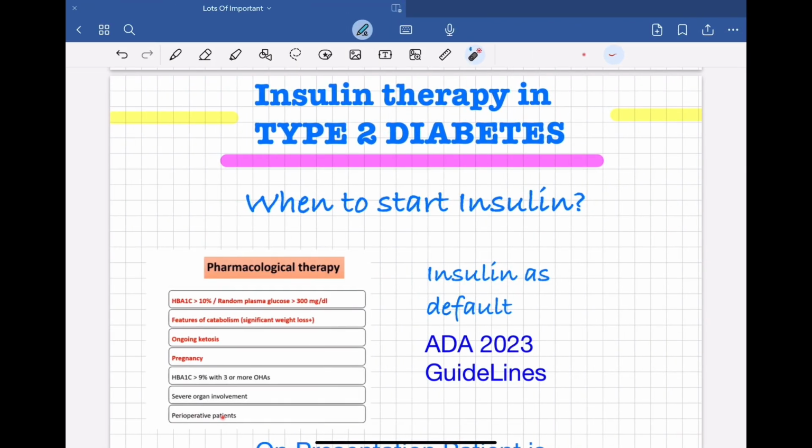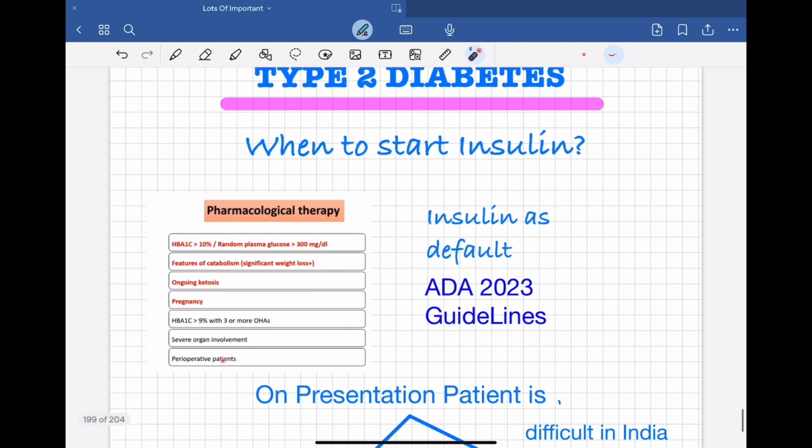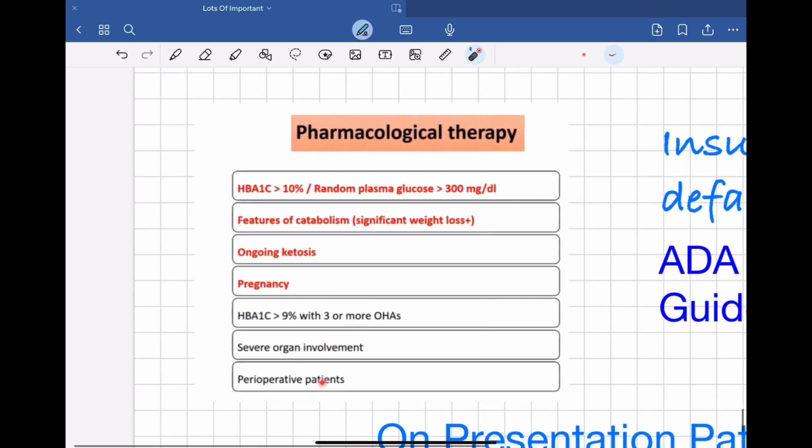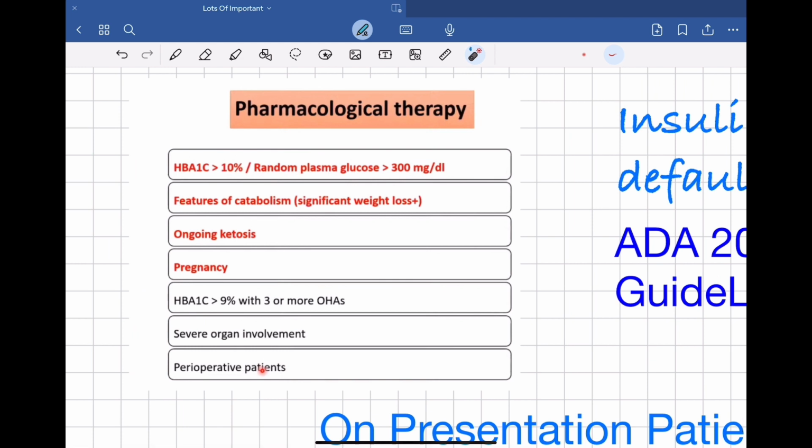So welcome back guys. Today we are going to discuss insulin therapy in type 2 diabetes mellitus. So when to start insulin? According to the American Diabetes Association 2023 guideline, insulin will be the default in what kind of patient, right? So if the patient's HbA1c is more than 10% or random plasma glucose is more than 300 mg per deciliter, you need to give insulin.